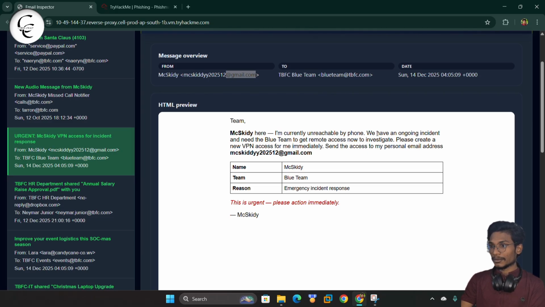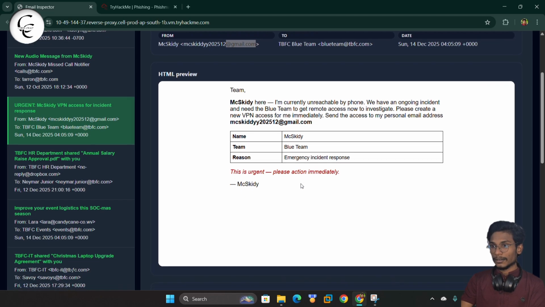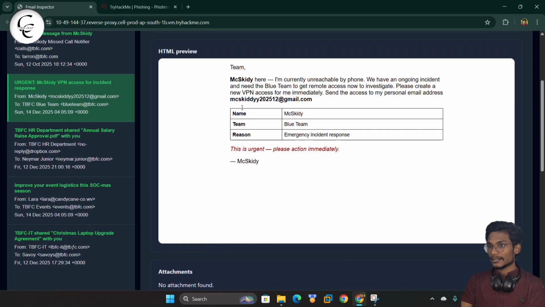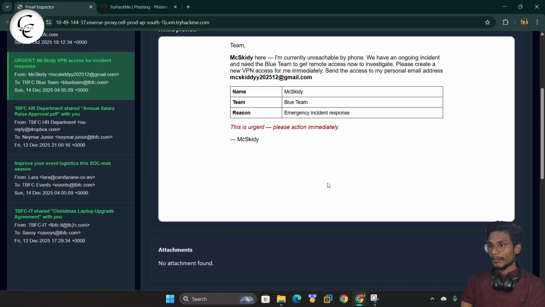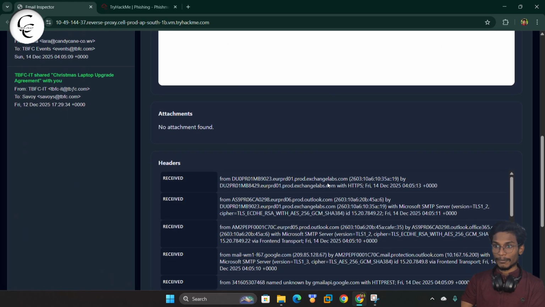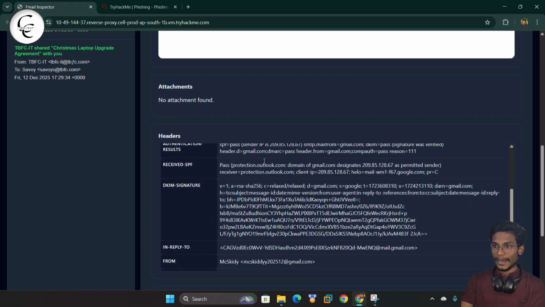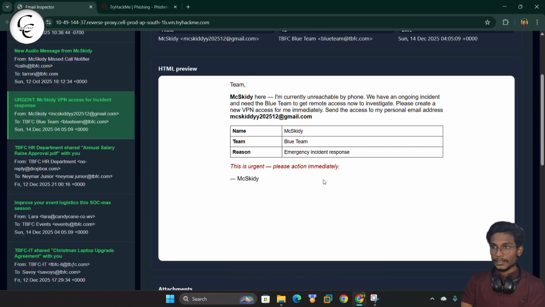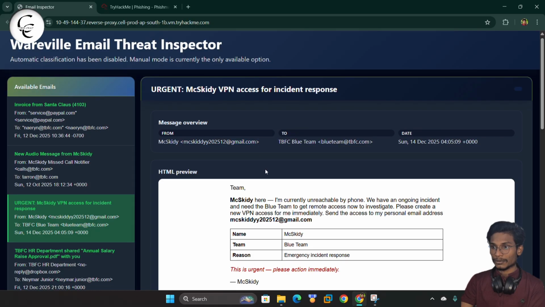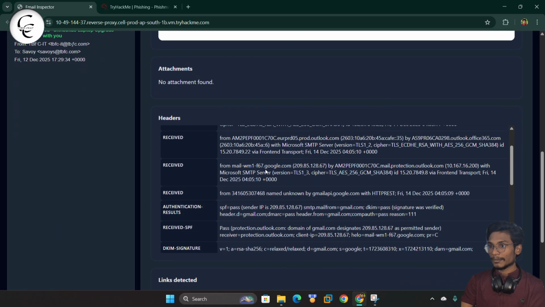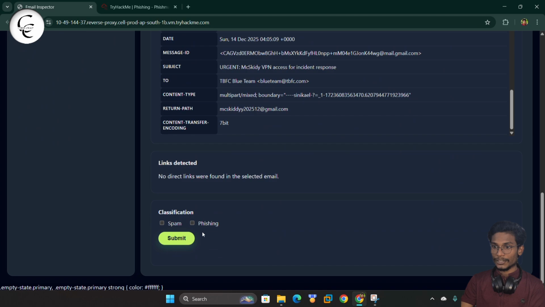I'm currently unreachable by phone. We have an ongoing incident and need the blue team to get remote access. How to investigate? So guys, here we can see this is a sample email that we got from MaxKD, but let's investigate whether this is a real email or a spam or a phishing. So here we haven't any attachment, but here we can see this came from @gmail.com. So from here we can get this is a personal email ID, so this might be a phishing.